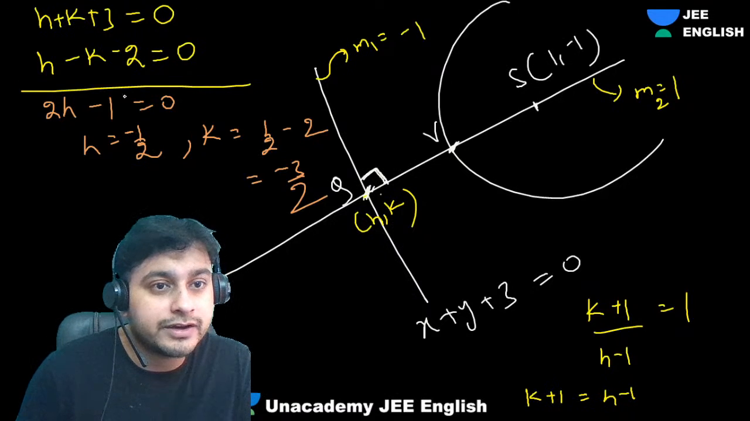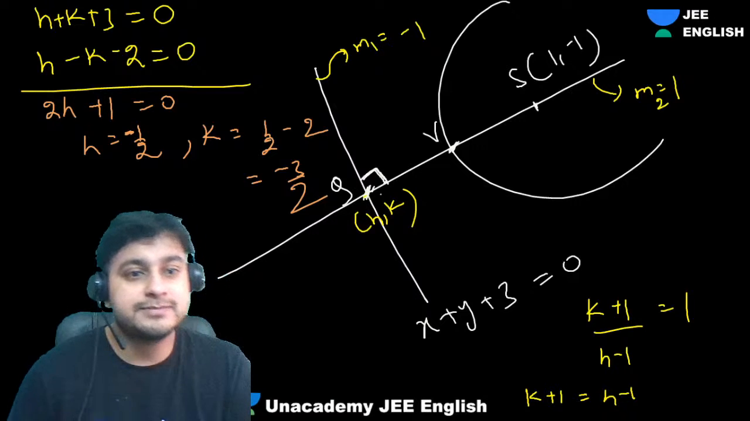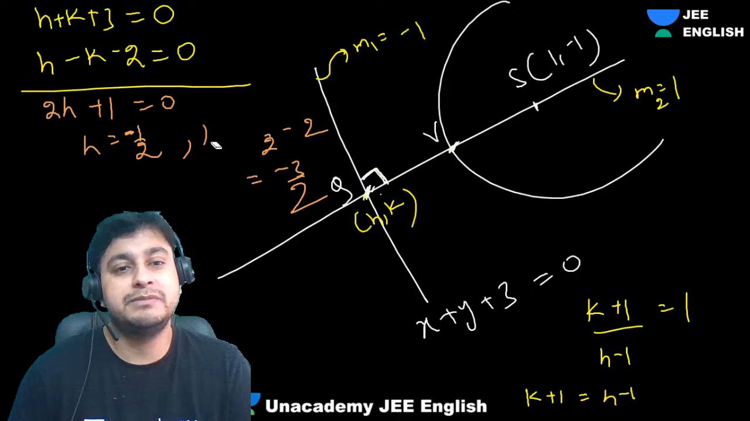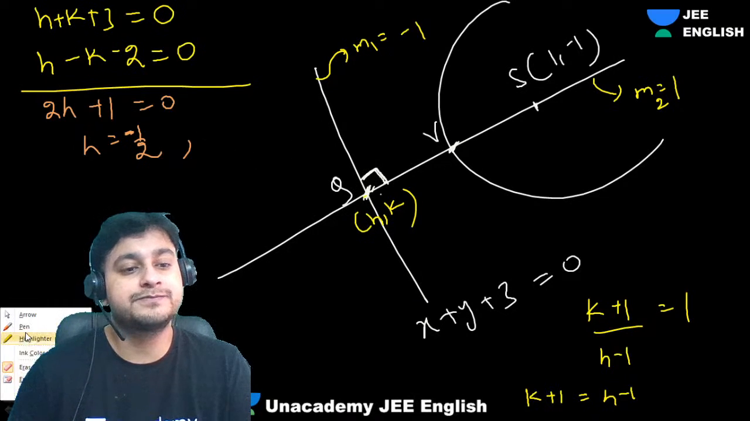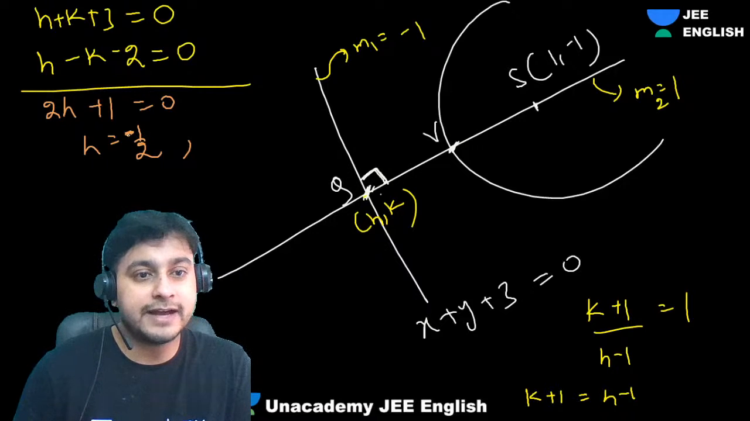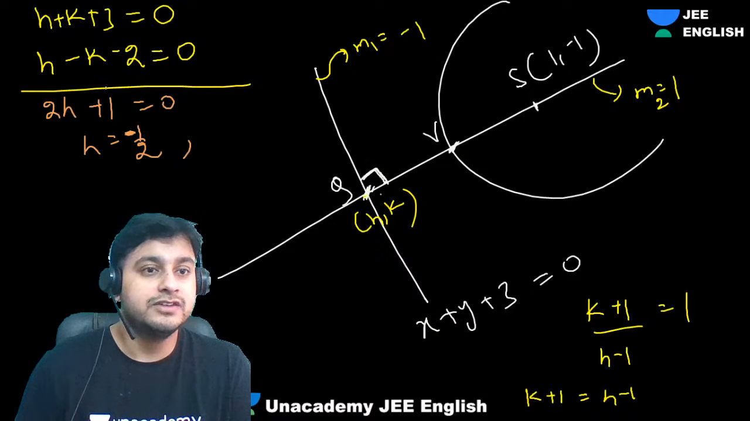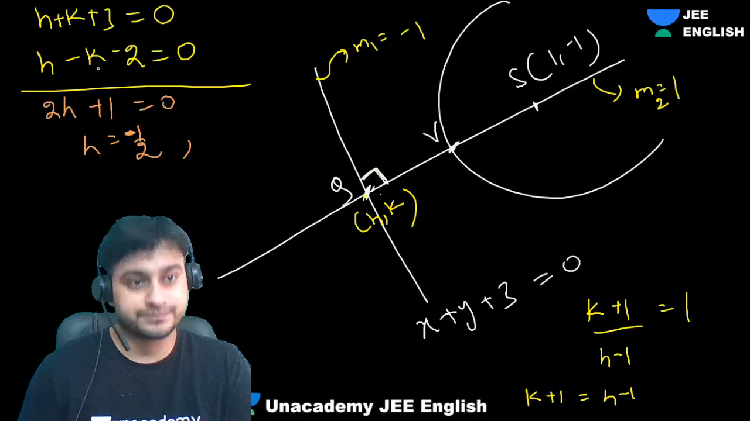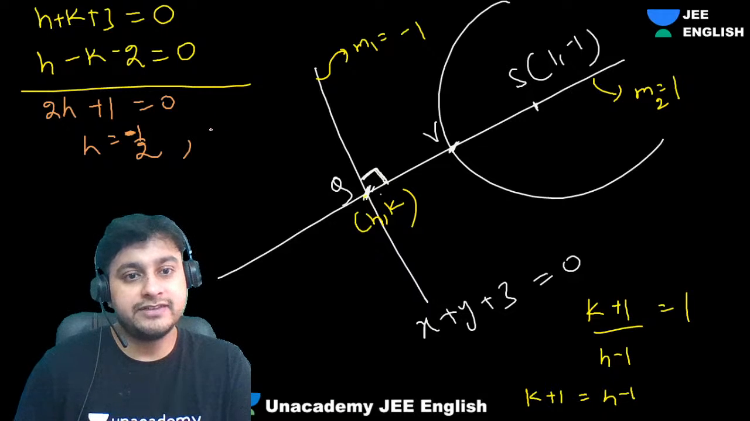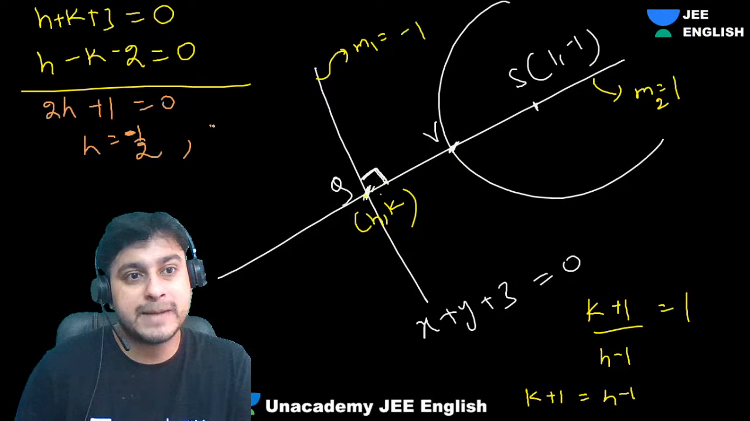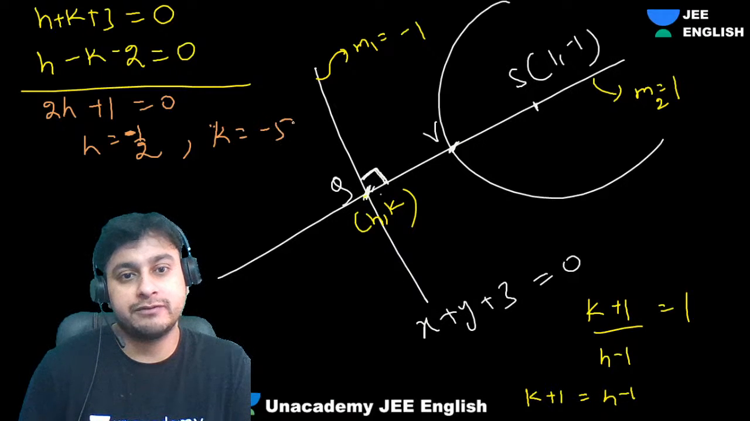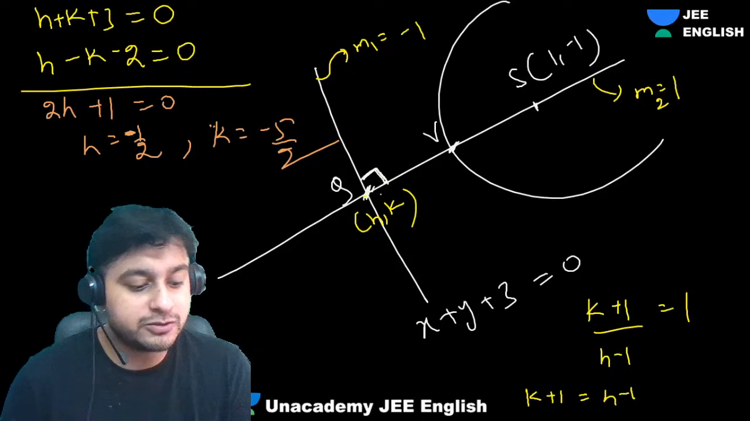Sorry, 2h plus 1 equals 0. H is minus half, not plus half. Simple mistake. Okay, so what are we doing? So h will be what? Minus half. Right, guys? H will be minus half. And k will be what? When you add it, you will get 2h plus 1, no? When you put it over here, what are we getting, guys? We will get k equals minus 5 by 2. Simple, k equals minus 5 by 2, right?